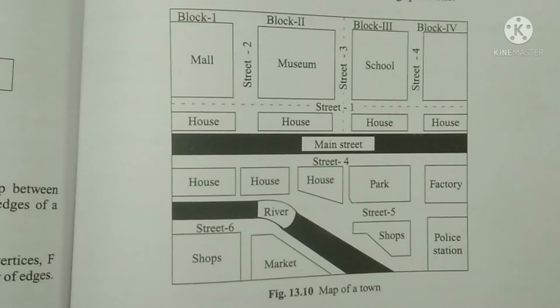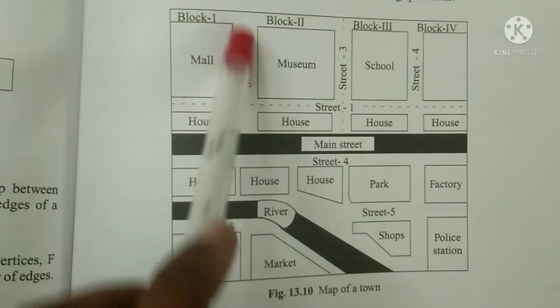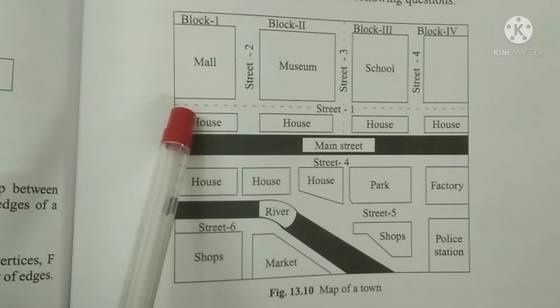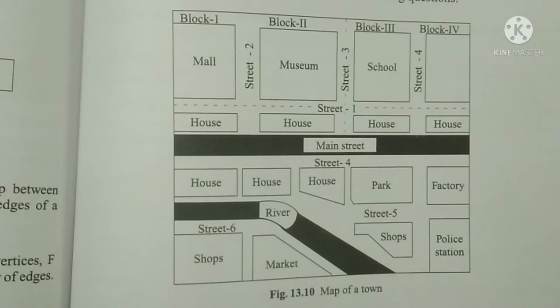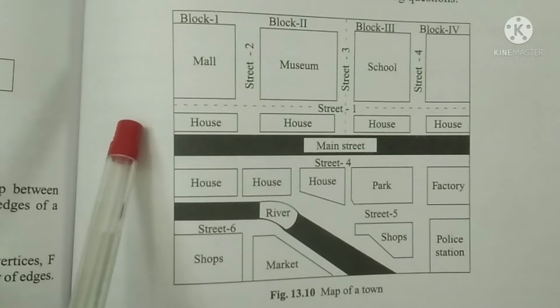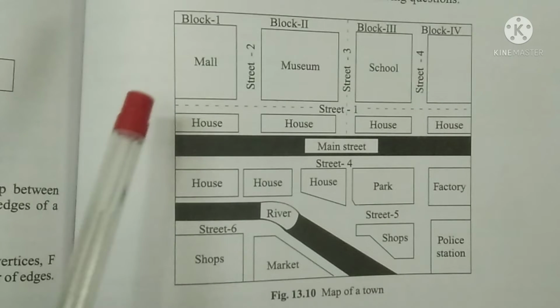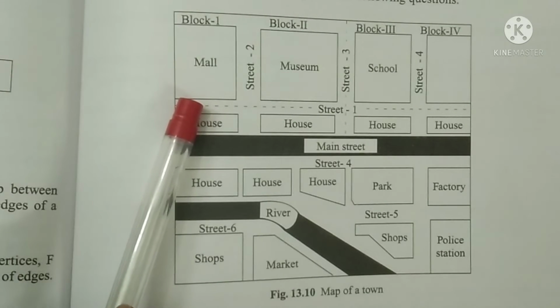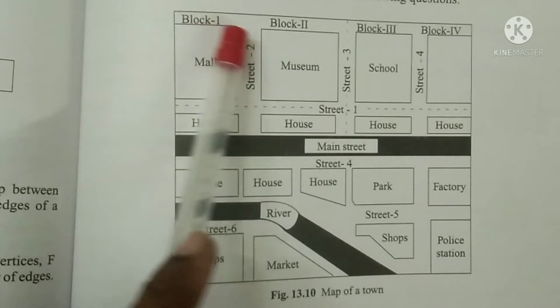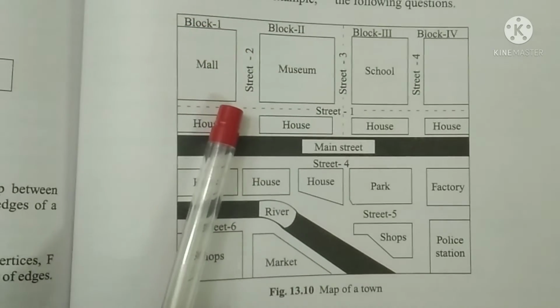For example, this mall may be 1000 square feet or 2000 square feet, or if it is a big mall, maybe 5000 or 10,000 square feet big, but it is shown using a small rectangle.